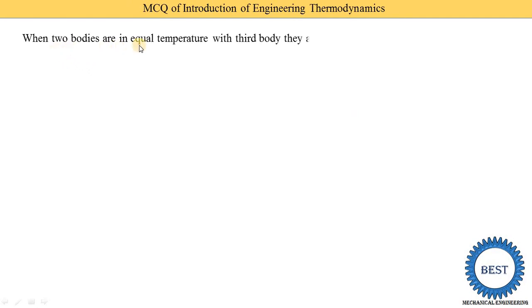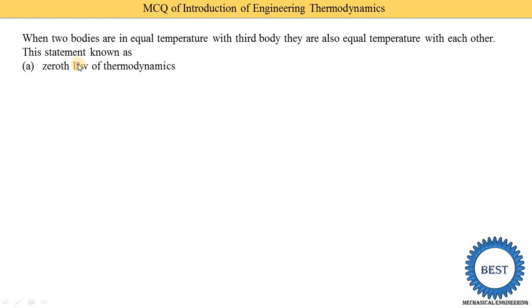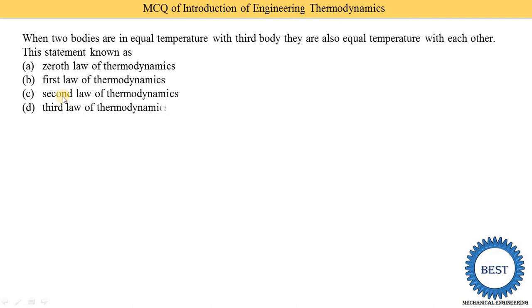When two bodies are at equal temperature with a third body and they are also at equal temperature with each other, this statement is known as the zeroth law of thermodynamics. So here option A is the correct answer. The options given are the zeroth law, first law, second law and third law. So we know that it is the zeroth law of thermodynamics.